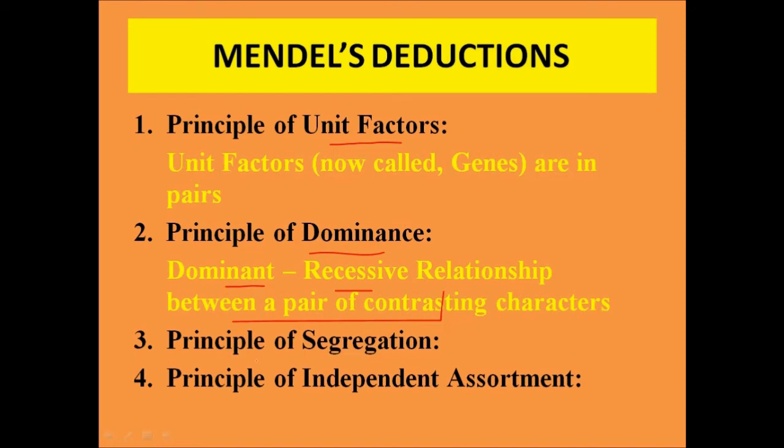The third one is the principle of segregation, and the fourth one is the principle of independent assortment. The first three principles were based on monohybrid cross, whereas the last principle is based on a dihybrid cross. The third and the fourth principles we will be studying in detail in the coming videos.